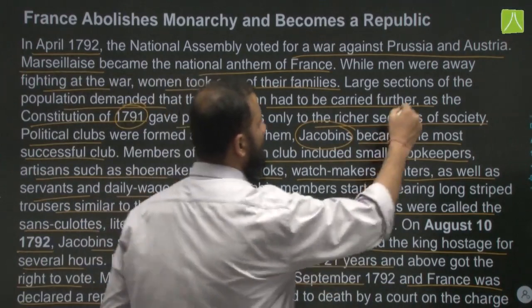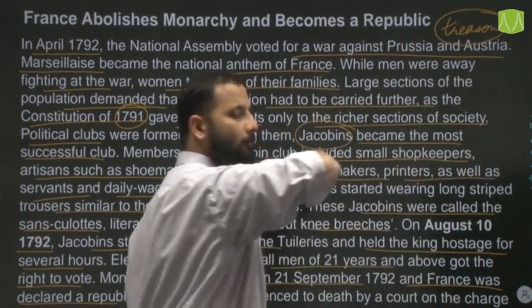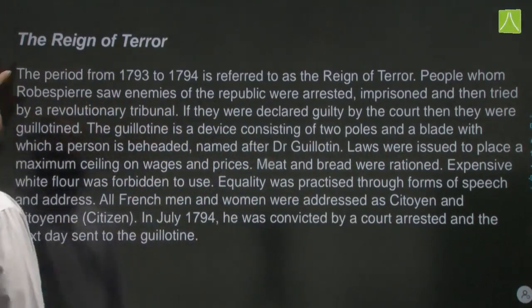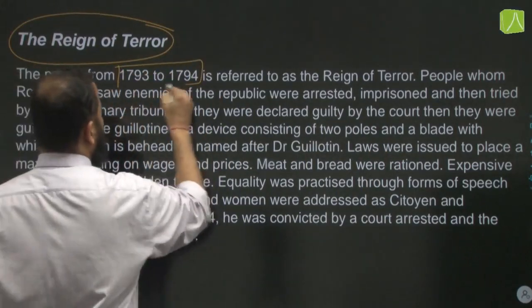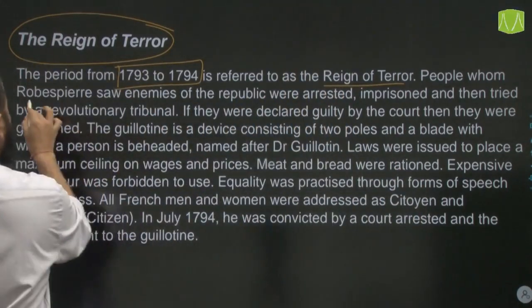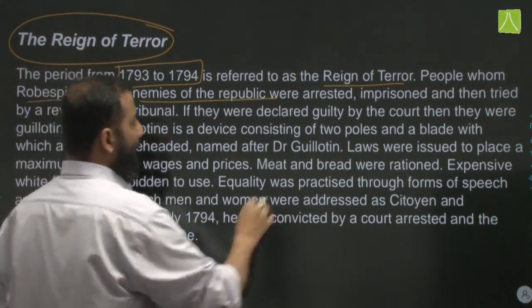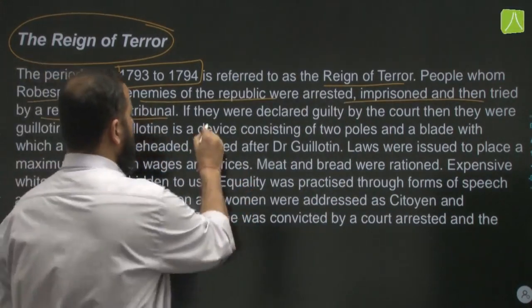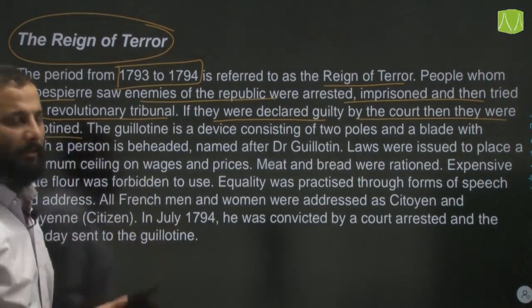Treason, that is, betraying one's own country. He conspired with the king of Austria and Prussia. So therefore he was charged with treason and sentenced to death. Now thus started the reign of terror. The period from 1793 to 1794 is referred to as the reign of terror. People whom Robespierre, the leader of the Jacobins, saw as enemies of the republic were arrested, imprisoned, and then tried by a revolutionary tribunal, and if found guilty, they were guillotined. That is, if they were declared guilty by the court, then they were publicly executed.